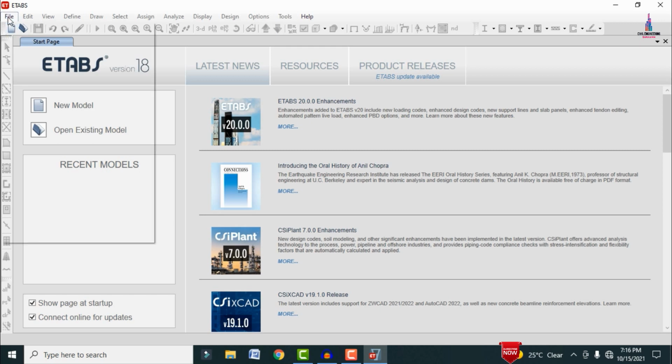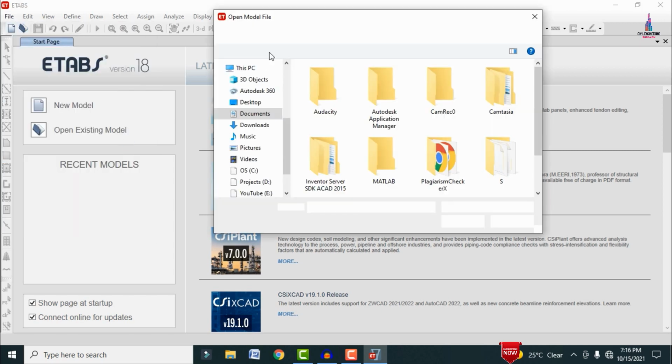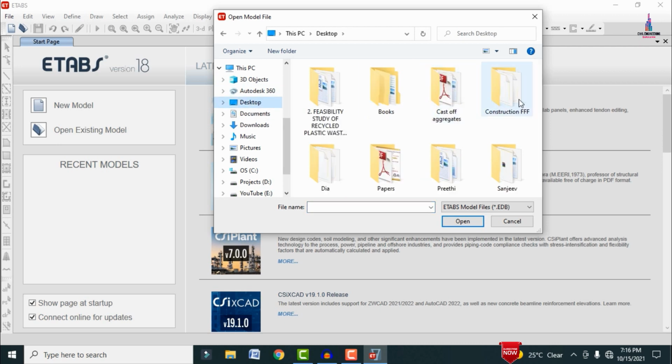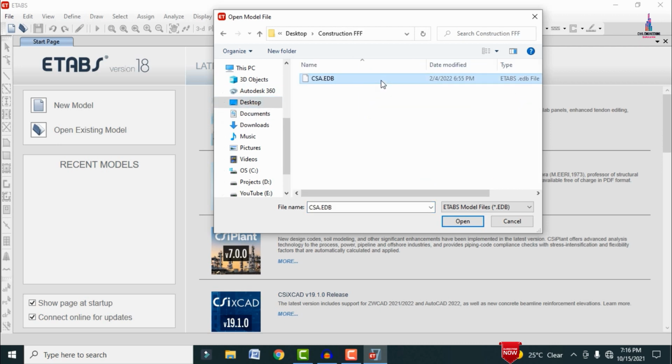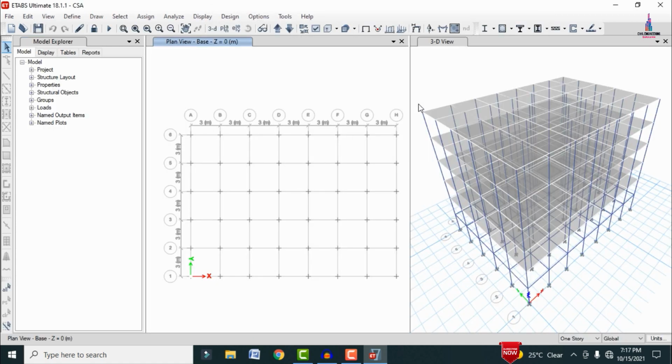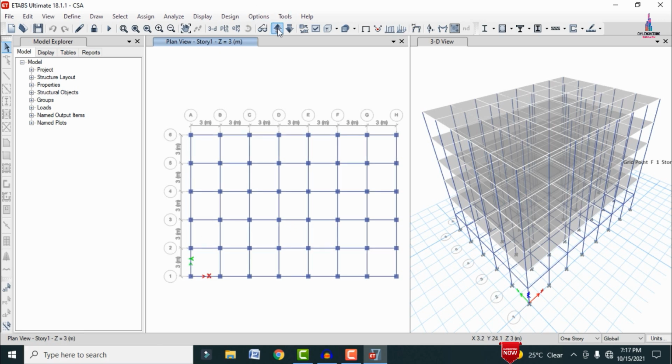Here my software is open. Go to the File option and click on the Open option. It will ask you to open the file related to the multi-story building. I have already done my construction sequence analysis here, CSA. Click on that file. Now we can see my complete building model loaded here. This is the ground level, which is Z equals 0, and this is the plinth level for the building, which is at Z equals 3 meters. In the same way, it will consist of the ground floor section here.